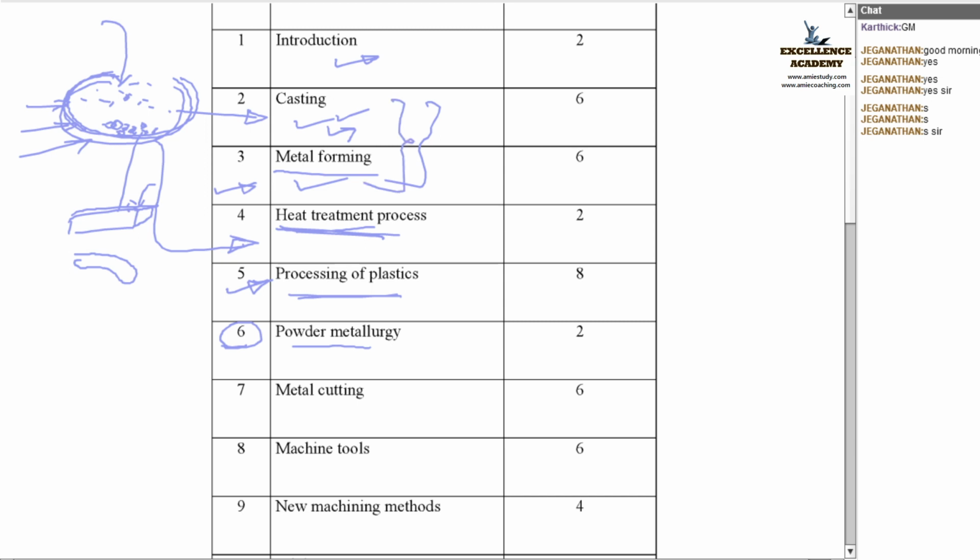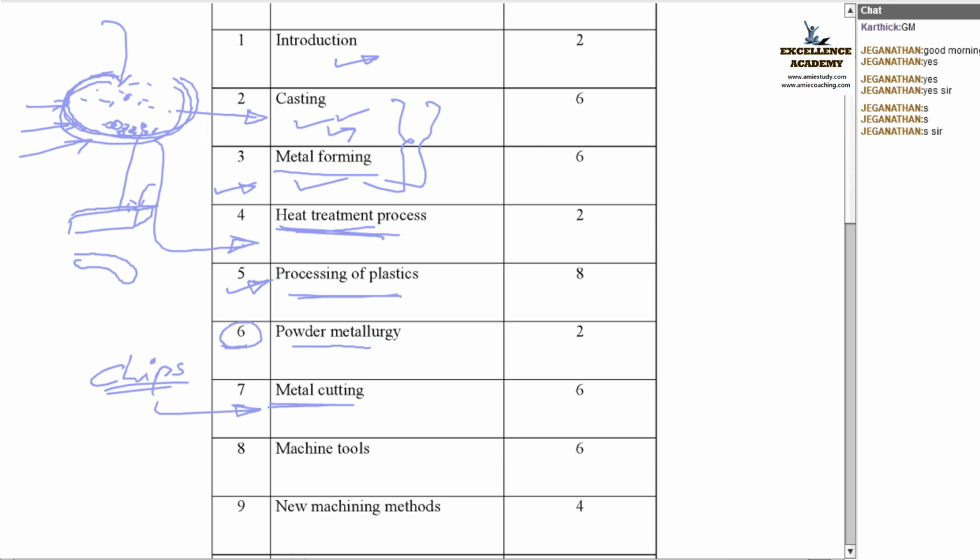In these two processes, no materials are removed. But in metal cutting, the unwanted materials are removed in the form of chips to get the shape. Those things also we will learn in detail in the chapter on metal cutting.